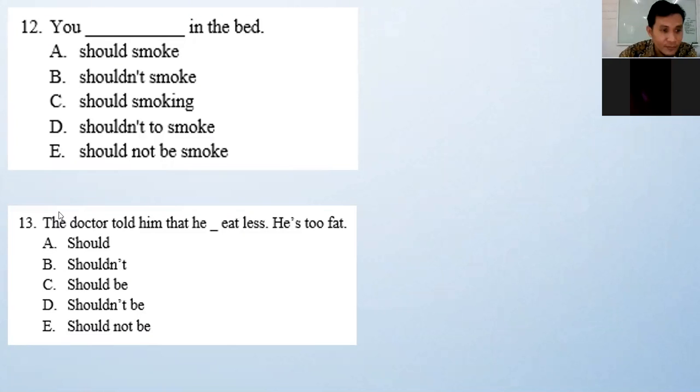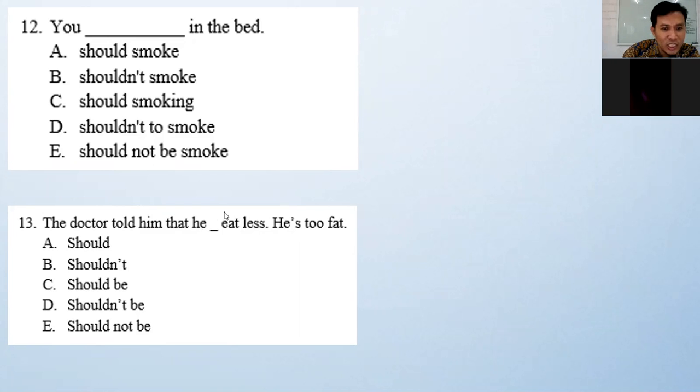Number 13. The doctor told him that he blah blah eat less. He is too fat. What is that? Should. Should or should not? Should. Okay, the doctor told him that he should eat less. He is too fat. Yes, the doctor told him that he must reduce his eating. Why? Because he is too fat.